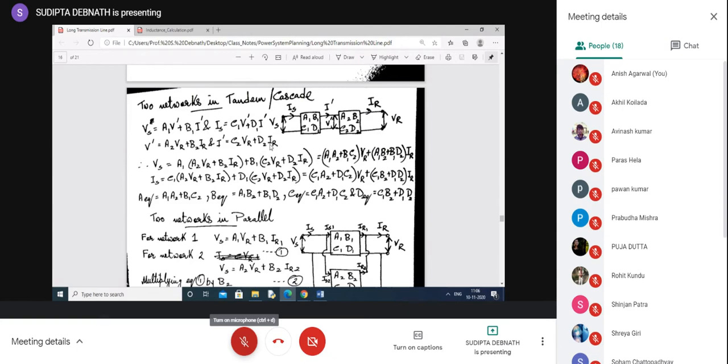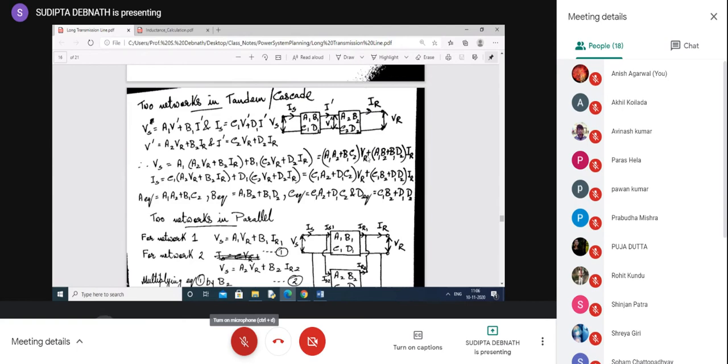Now, how do we write Vs from these two equations? Just substitute V dashed as this value. In the first equation, substitute the value of V dash from this equation and I dash from this equation. So you will arrive at this equation.